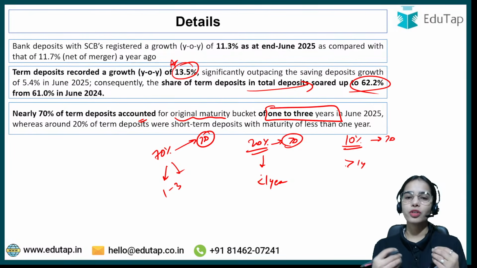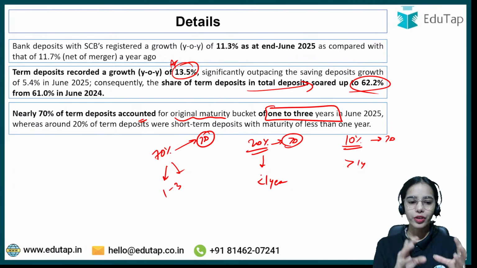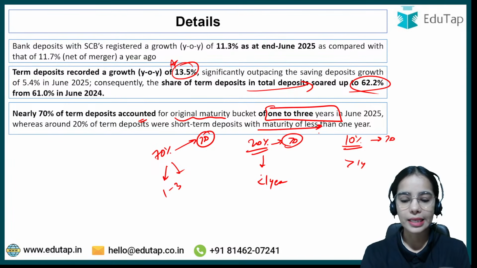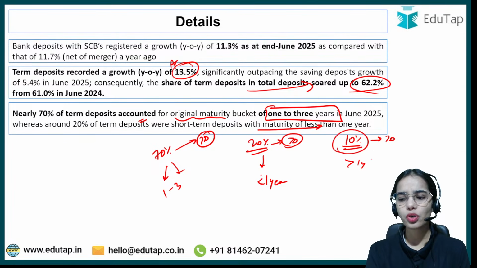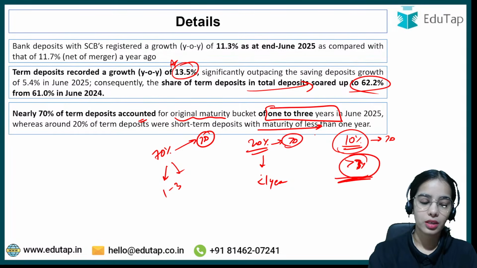So 70% of the term deposits have the original maturity of 1 to 3 years, whereas around 20% are the short term deposits with a maturity of less than 1 year, and around 10% have a maturity of more than 3 years. Okay, so that is the idea.